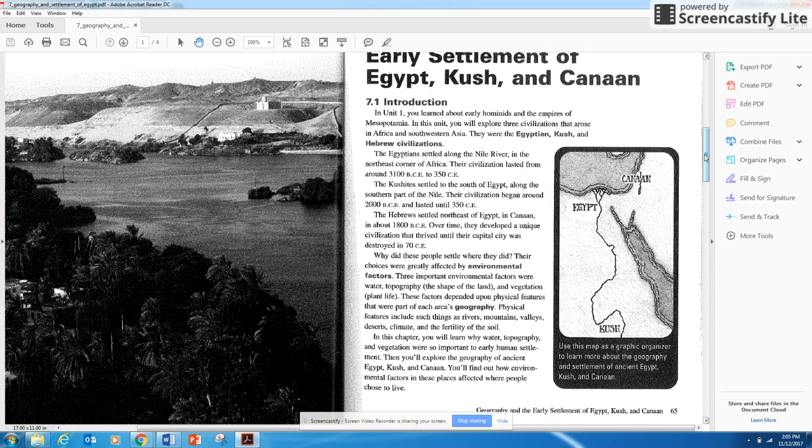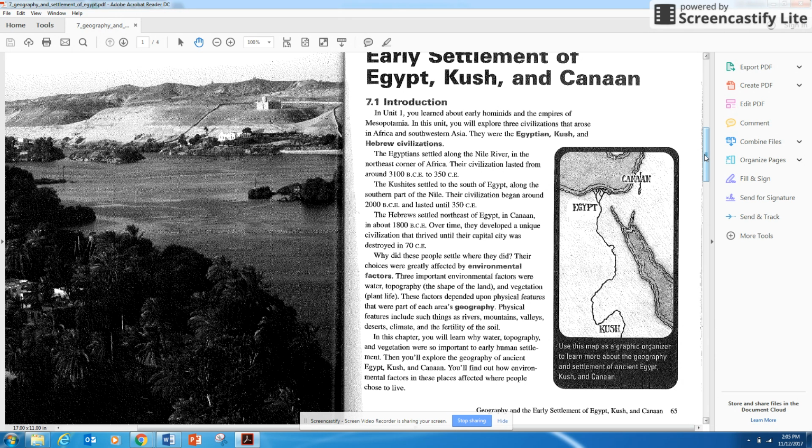Why did these people settle where they did? Their choices were greatly affected by environmental factors. Three important environmental factors were water, topography, or the shape of the land, and vegetation, or plant life. These factors depended on physical features that were part of each area's geography. Physical features include such things as rivers, mountains, valleys, deserts, climate, and the fertility of the soil.